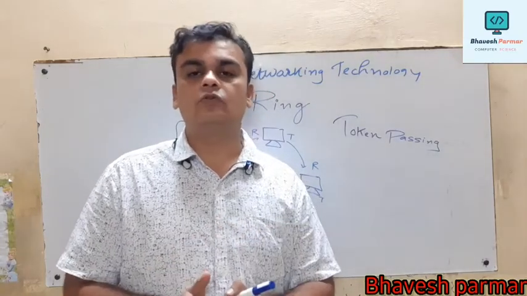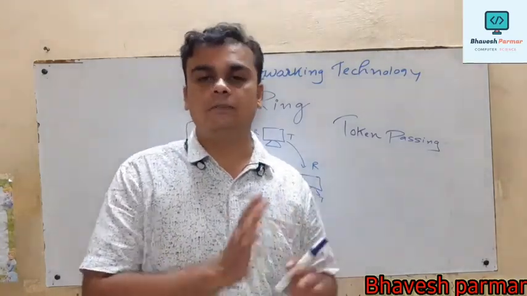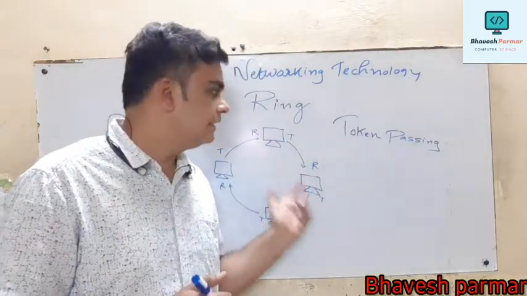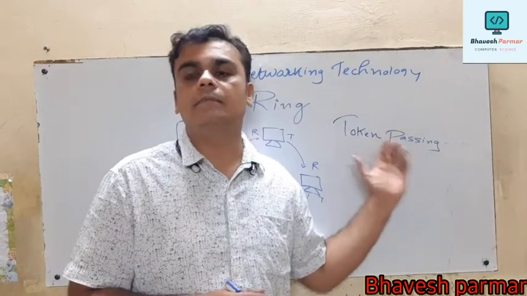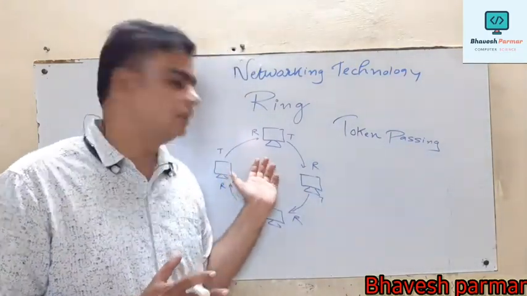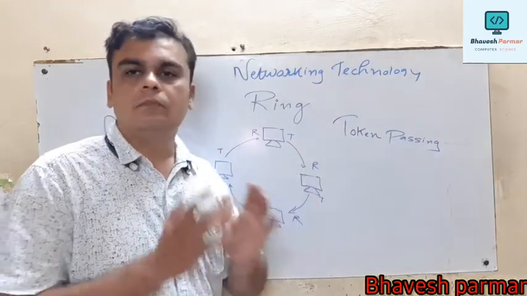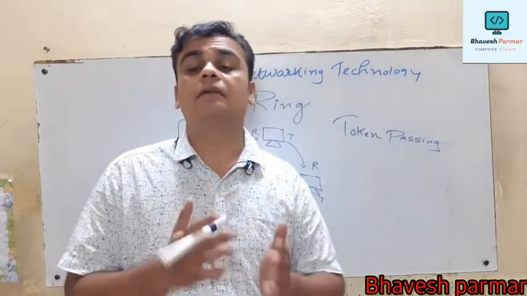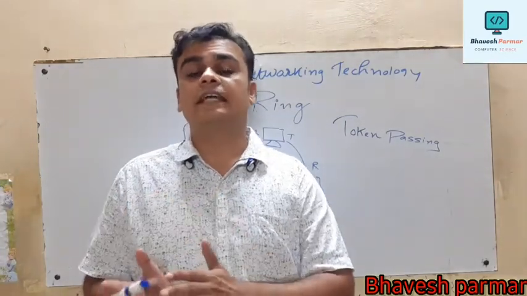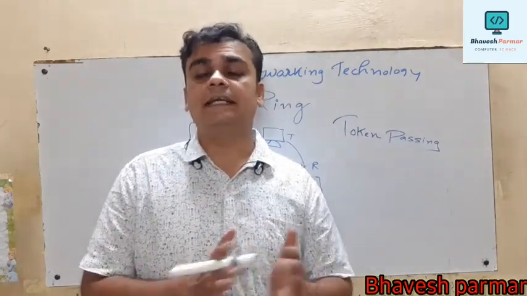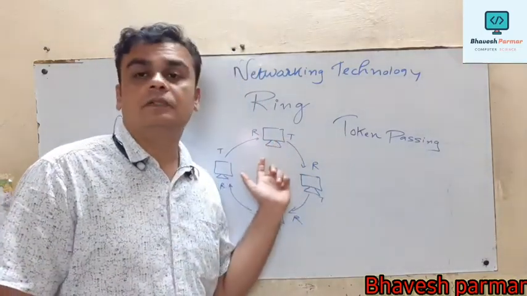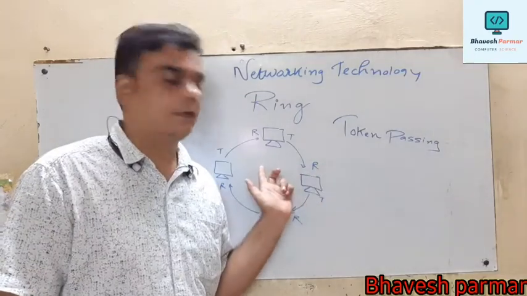And if its transmission is over, it passes to the next neighboring computer. So in this way the token passes on this network, and this mechanism is called the token passing mechanism. There are a few limitations of this ring topology. Suppose we have more computers in a network and most of them are in working condition, but a few computers get switched off, or there is a disconnection problem. Then what happens, guys? It affects the speed of the network.